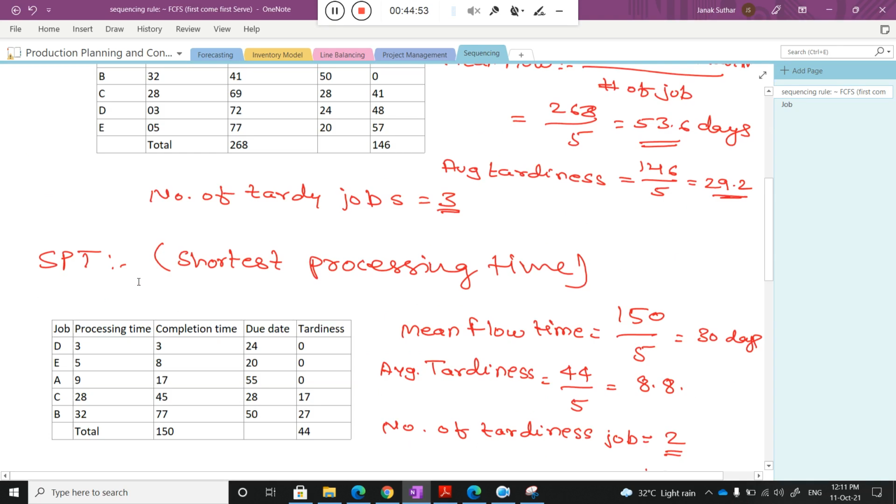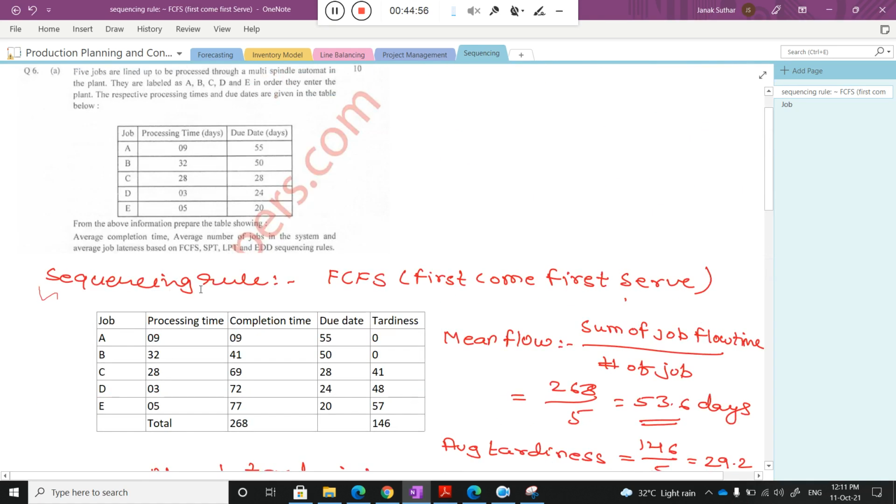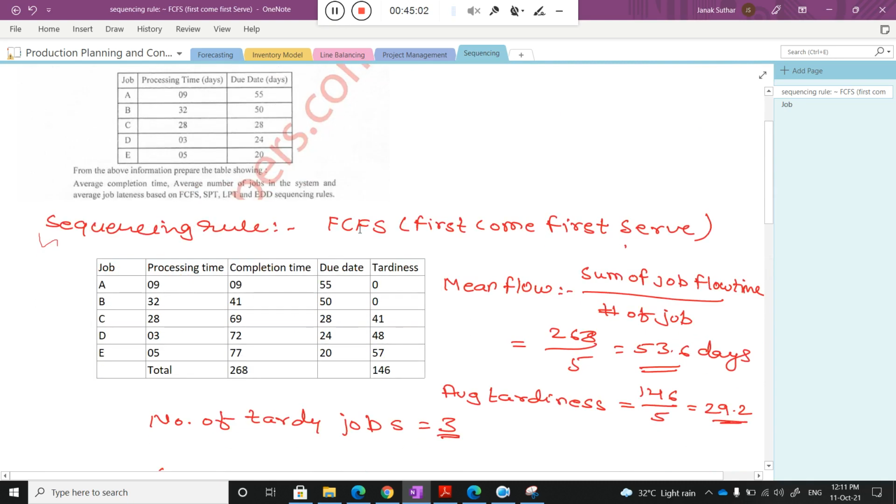It is not rocket science; you just need to apply some rules which were invented by some scientist. When I talk about first come first serve, you can easily see that in the bus: the first one who comes gets the ticket and sits in the bus first. It is simple, but in production we cannot apply that. We need to think about the processing time of that particular job and the due date, and on that basis we can select one particular strategy, or rule, for my production system.